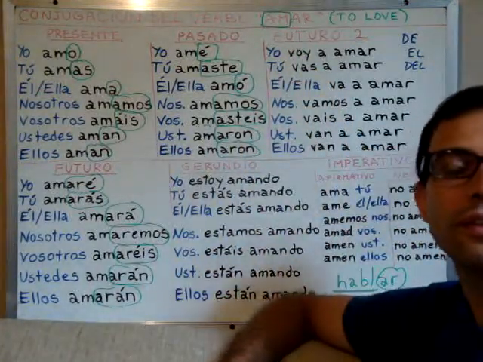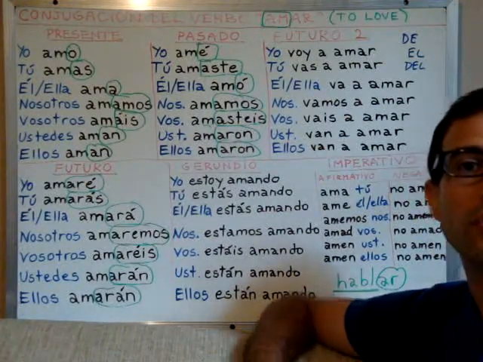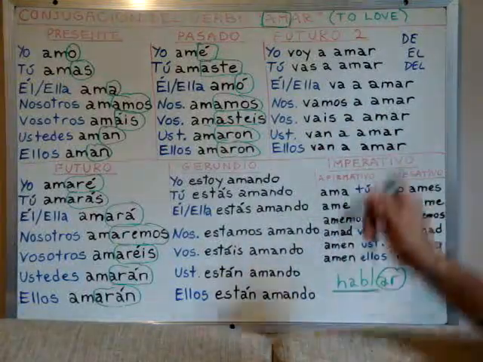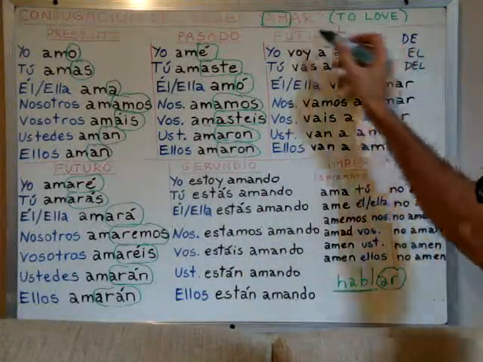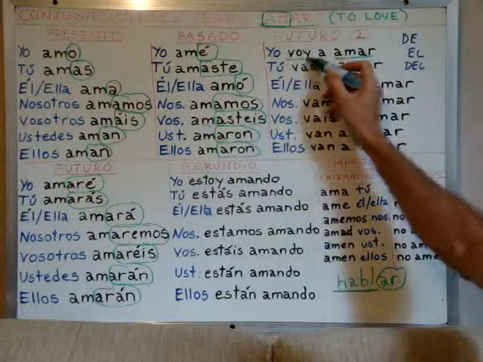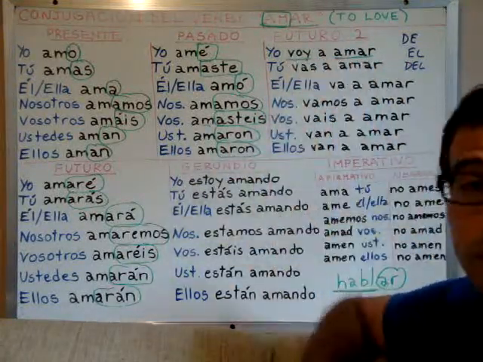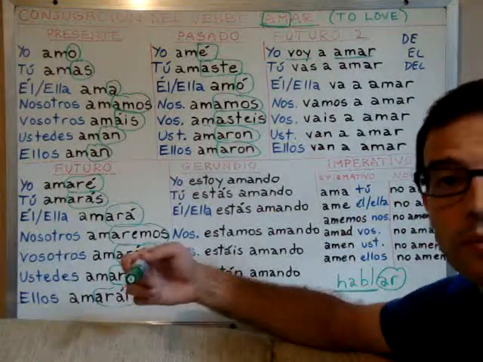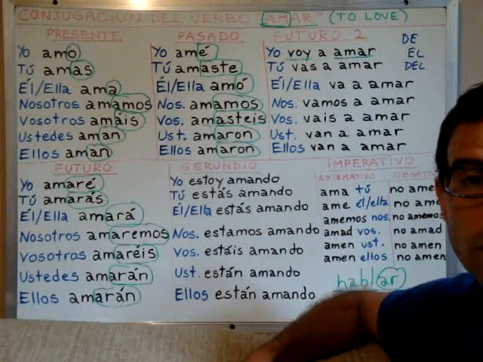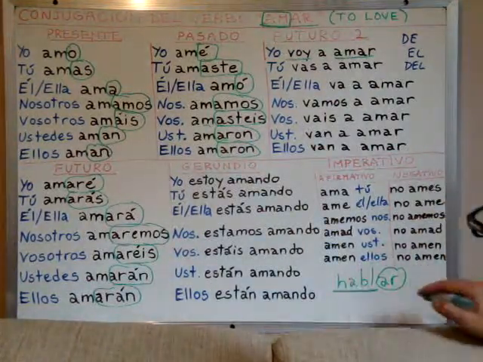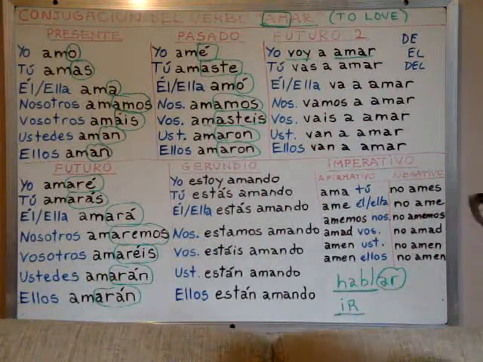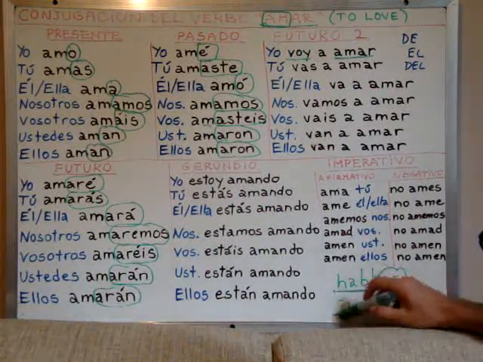This future is almost identical to the English future tense. Because here we have the verb in infinitive, like here, and here we have an auxiliary verb. Same as in English. In English it is the verb will, and here it is a verb to go. The verb to go is the verb ir. This means to go. This is the verb to go in infinitive.